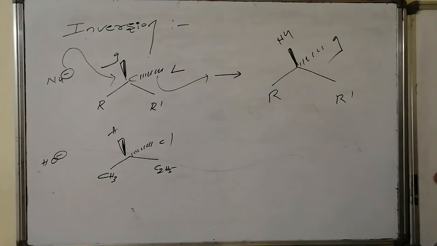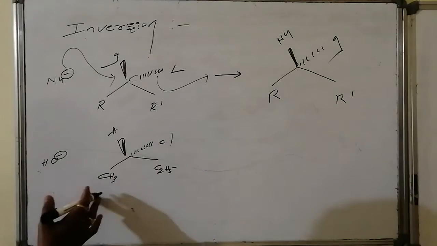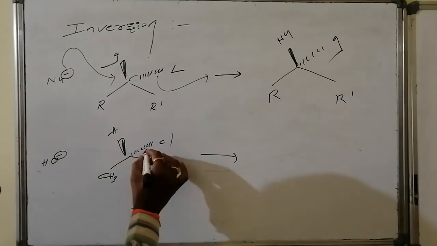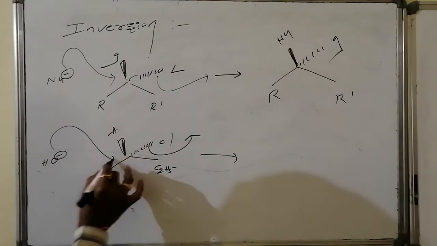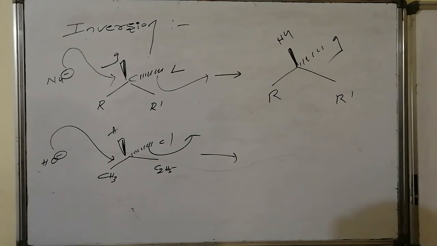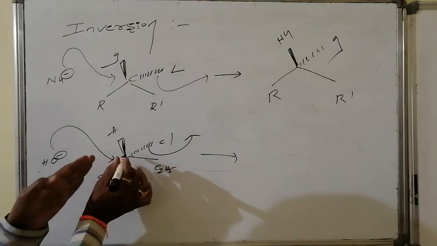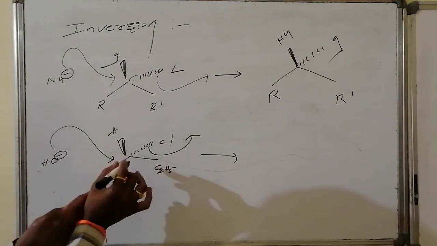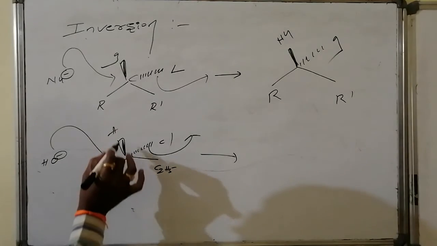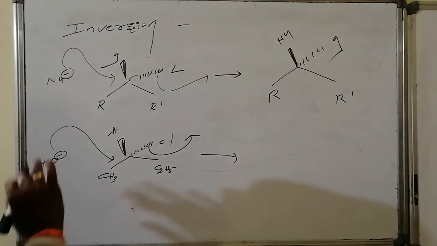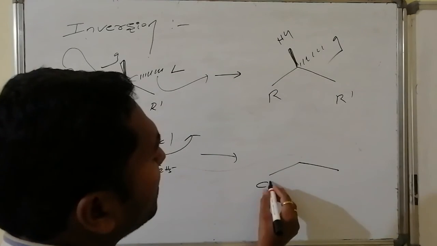Suppose in this case chlorine is the leaving group, whereas OH minus is the entering group. This is a methyl group as well as an ethyl group. Chlorine leaves the system in the form of Cl minus, whereas OH minus enters the system from the backside of this. It enters from the opposite side, that is, the front side. It occupies and takes the position like this. As a result, whichever group is present towards us in the reactant comes to the backside. So methyl and ethyl remain as they are.